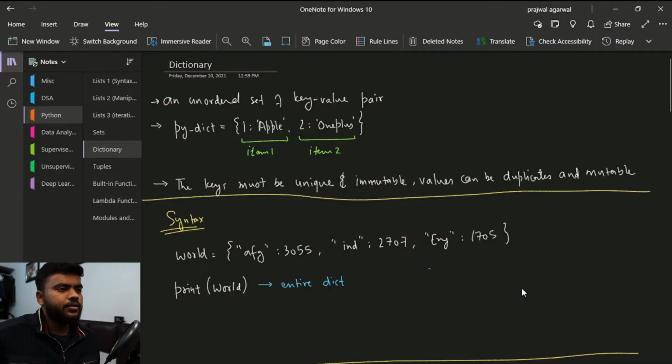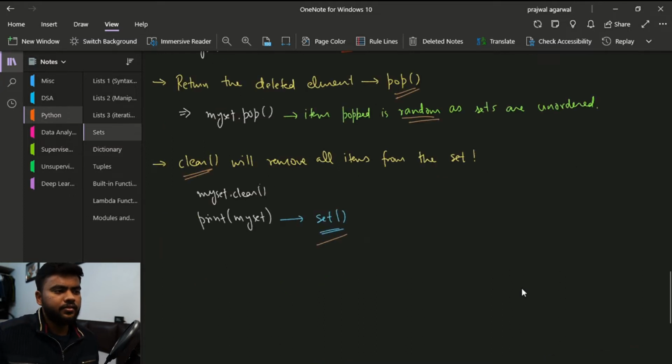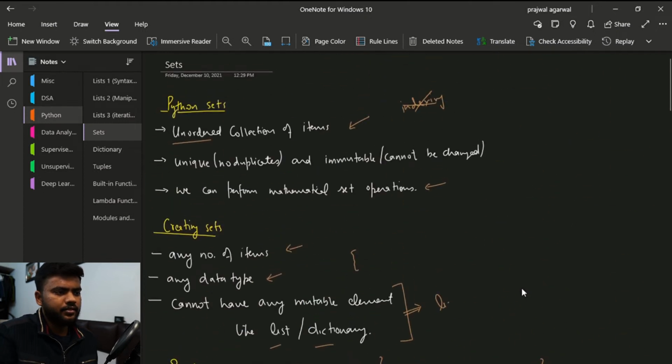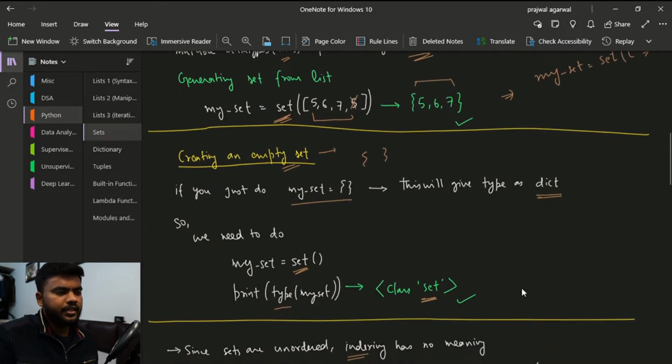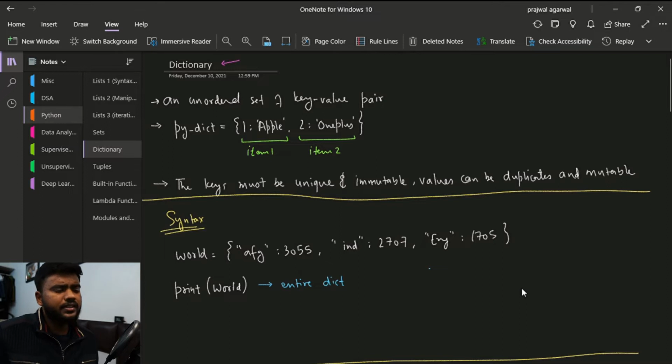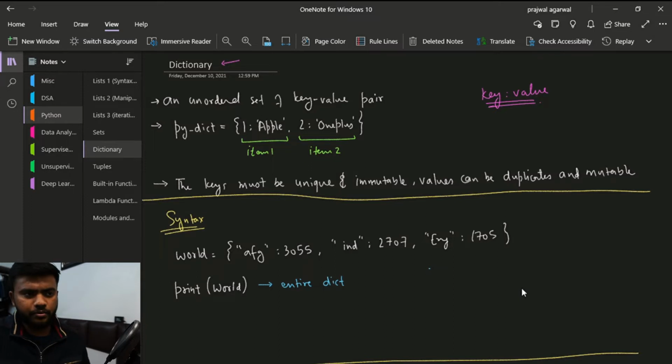So first thing, dictionaries are just an extension to the sets in Python. For example, you can see in sets we used to have these curly brackets, right? And if you remember, if you do not specify anything inside curly brackets, then it will take it as a dictionary. So it is the same thing. Dictionaries are basically an extension to the sets. What it has is key and value pairs, right? So a dictionary has key and value pairs.